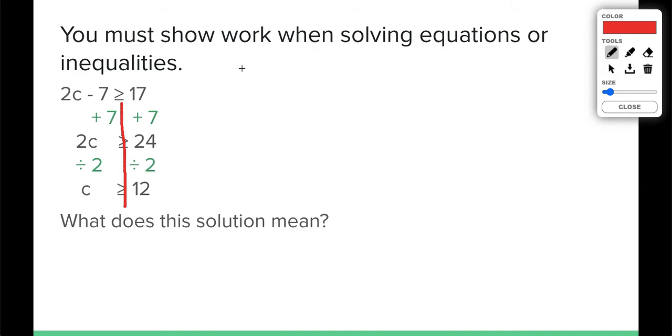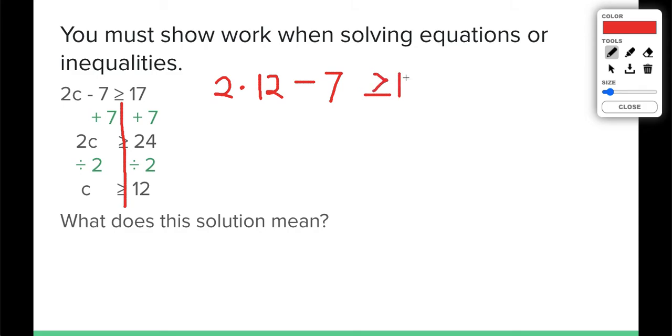We can test our inequality solutions by plugging in a value that would work for c to see if it works here. So let's try that. What's a number that's greater than or equal to 12? Maybe you said 12, because that's equal to 12 and we have the or equal to sign. Let's try it.